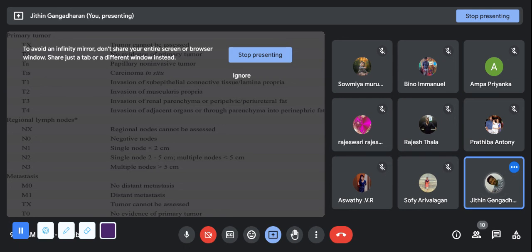T4, it has started invading adjacent organs, through the perinephric fat and so on. Likewise, the regional lymph nodes: N1 is a single node of 2 centimeters or less, N2 means multiple nodes, N3 means multiple nodes with more than 5 centimeters of dilation. Metastasis, M1 means there is a distant metastasis.